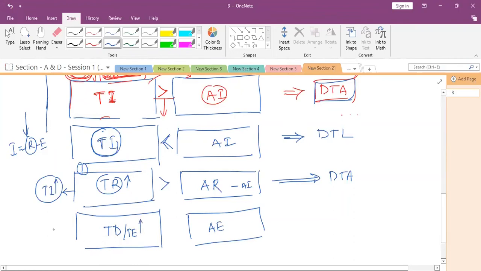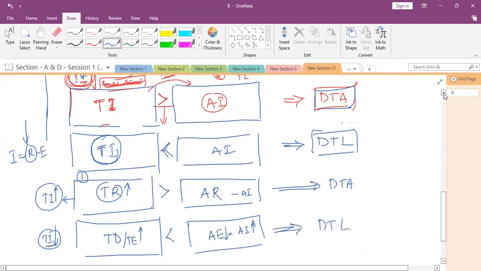When tax expenses or tax deduction increases, taxable income decreases as compared to accounting income. Here taxable income is decreased or lesser than the accounting income. So this is the case of what? Deferred tax liability.